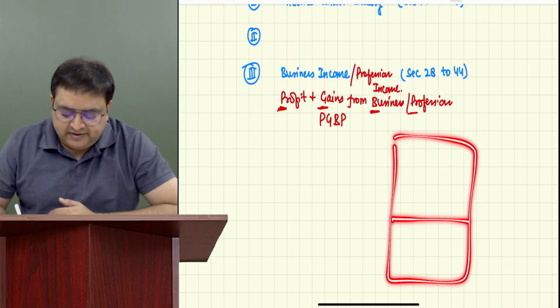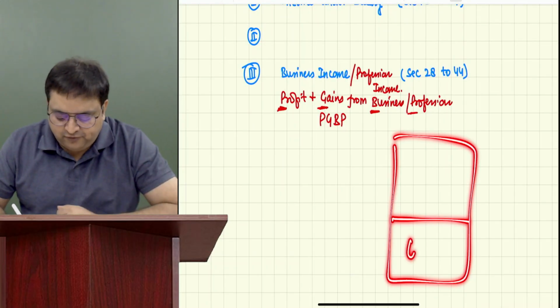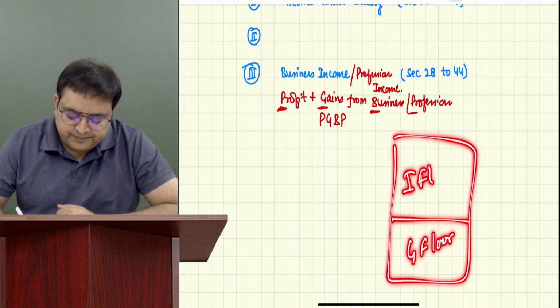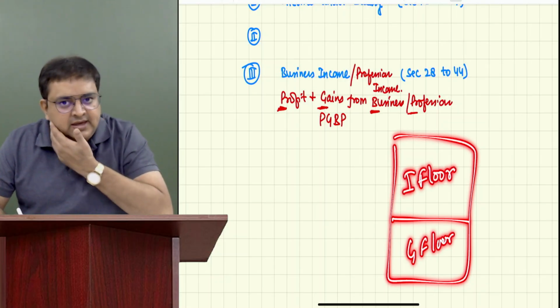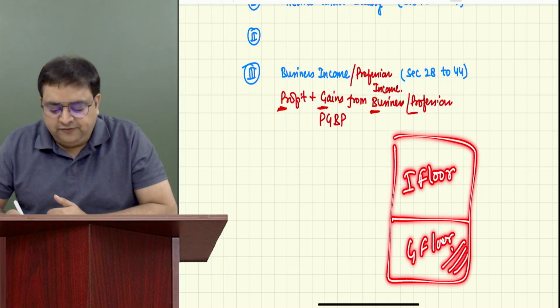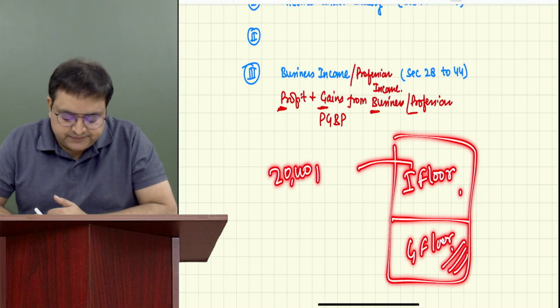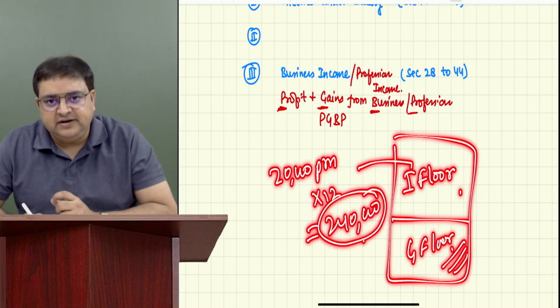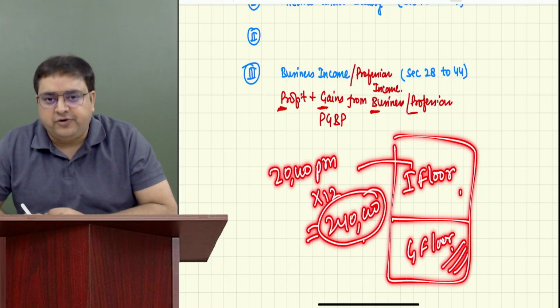And let's say, for example, this house has 2 floors. One is the ground floor and this is the first floor. She purchased a house, and for her family, the ground floor is sufficient. The first floor, she let it out at 20,000 per month. Into 12, 2,40,000, she is earning income. First of all, tell me, is it income for Srinidhi or not?